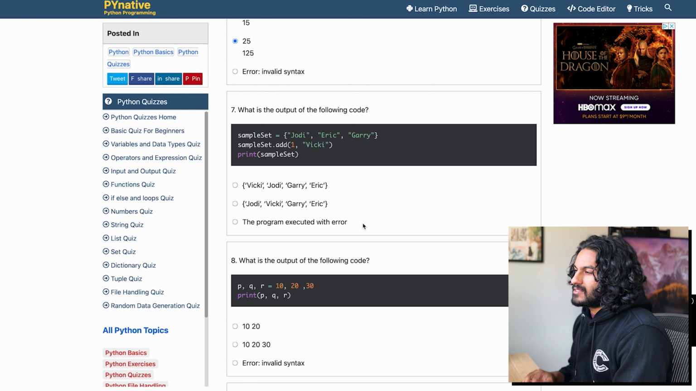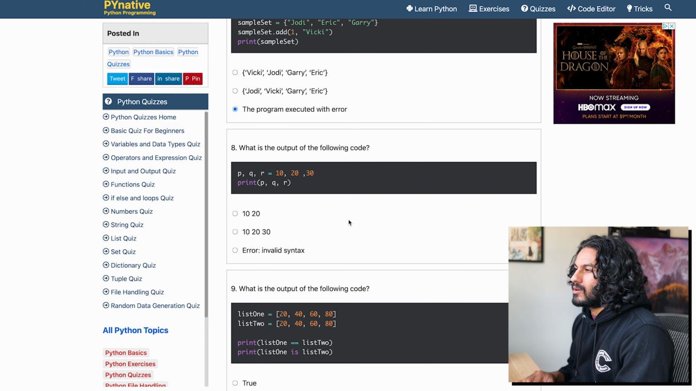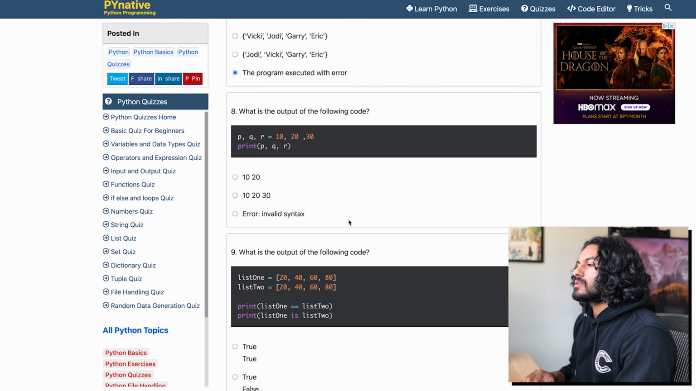Yes, you can add the sets. That is true. The sets are unordered, so why would you add 1? You know, that doesn't make any sense. You can just add Vicky, you know, just throw it in there. What is the output of the following code? 10, 20, 30. I think it's just 10, 20, 30, right?